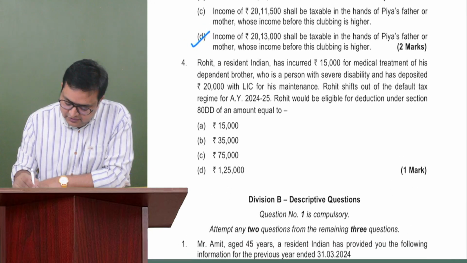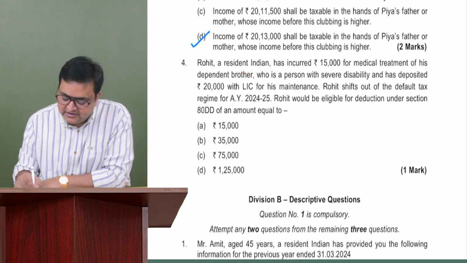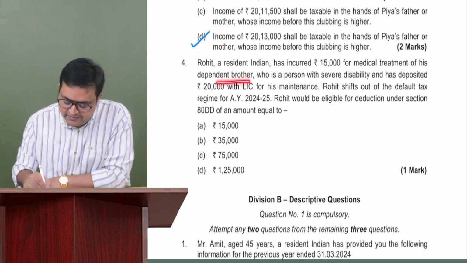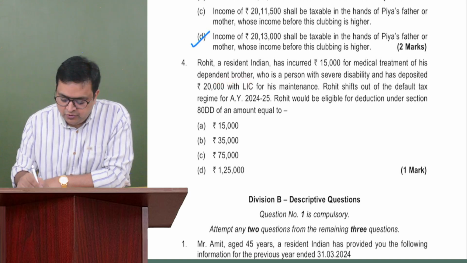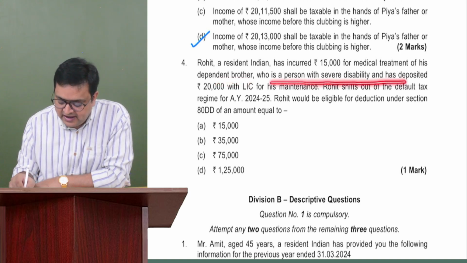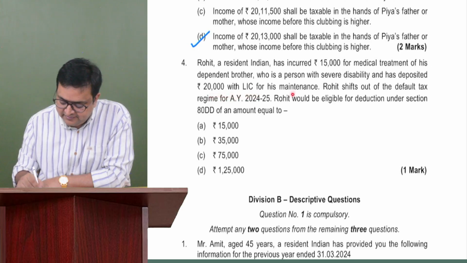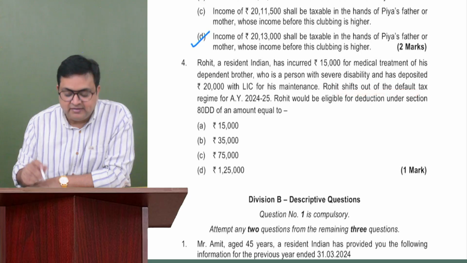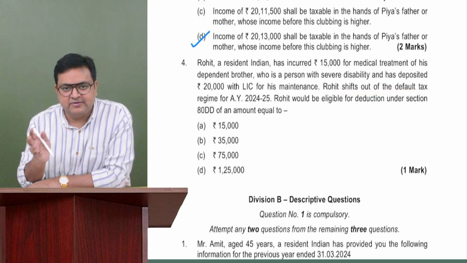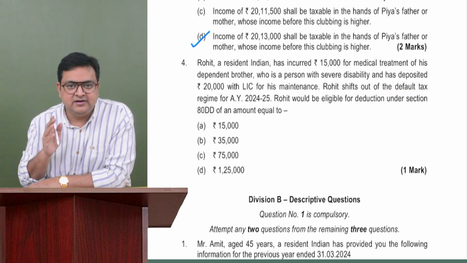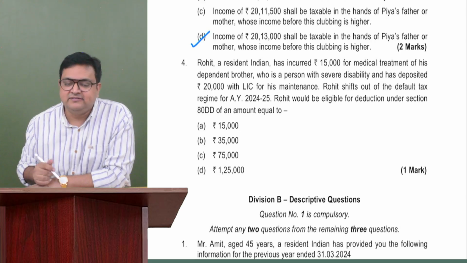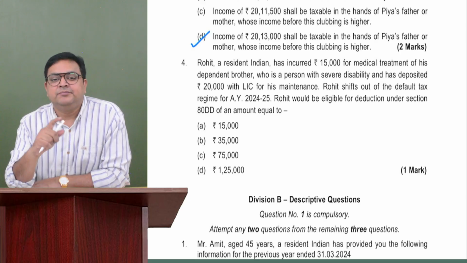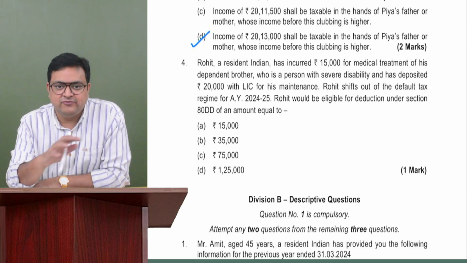Okay. Rohit, a resident Indian, has incurred 15,000 rupees for medical treatment of his dependent brother, who is a person with severe disability, and has deposited 20,000 with LIC for his maintenance. Rohit shifts out of the default tax regime. That means he's opting for the optional regime. He can take Chapter 6A deduction, and here this person is severely disabled. So we have 80DD, disabled dependent, where there is a flat deduction of 75,000, and if the person is severely disabled, 125,000 flat.